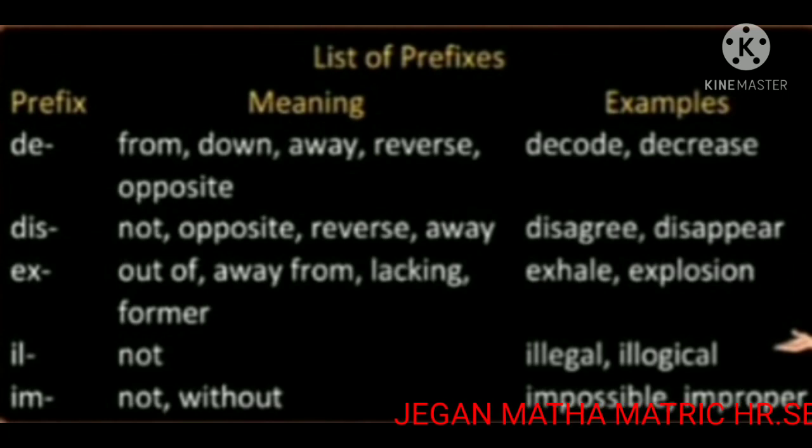List of prefix. Prefix de, meaning from, down, away, reverse, opposite. Example: decode, decrease. The next one, dis, not, opposite, reverse, away. Example: disagree, disappear.